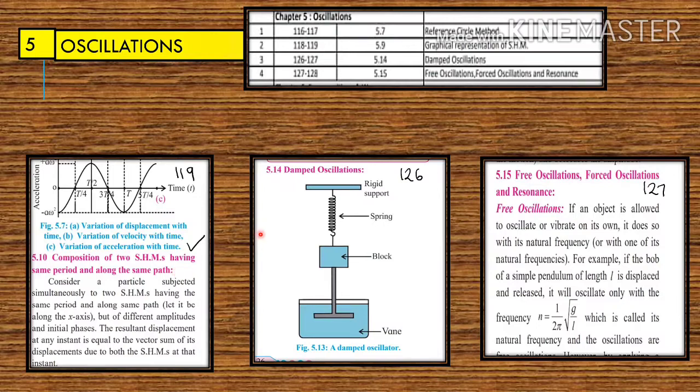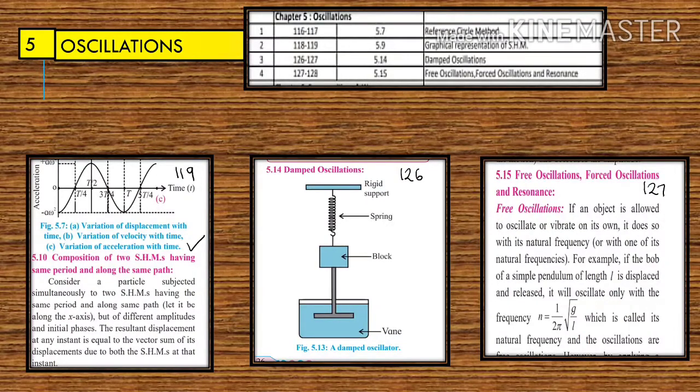Next articles are 5.14 damped oscillation and 5.15 free oscillations, forced oscillations and resonance. These two articles are deleted from this year's syllabus, which is on page numbers 126 and 127, and continues up to 128.